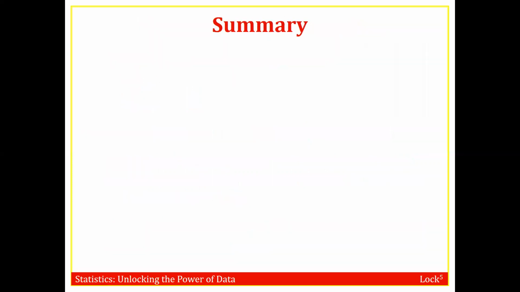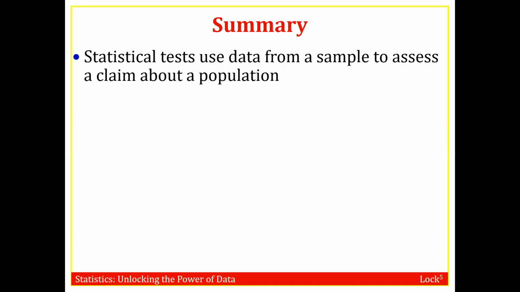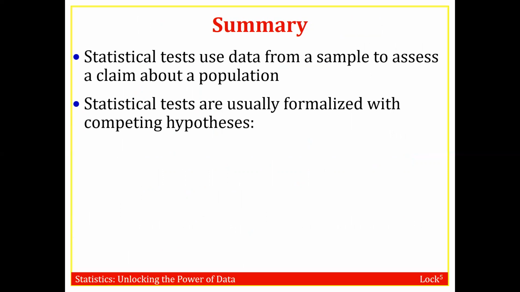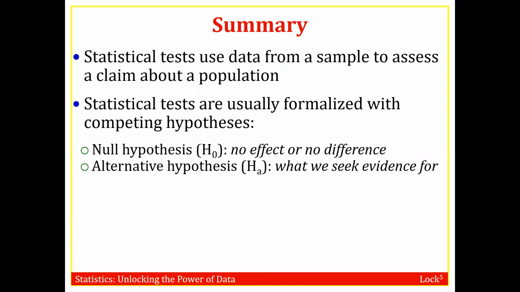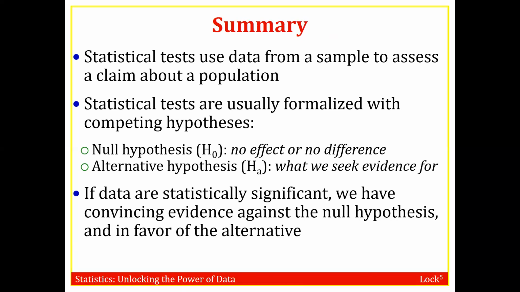So to summarize section 4.1, statistical tests use data from a sample to assess a claim about a population. They are usually formalized with competing hypotheses: the null hypothesis, which corresponds to a statement of no effect or no difference, and the alternative hypothesis, which is a statement concerning what we seek evidence for. If the data are statistically significant, we have convincing evidence against the null hypothesis and in favor of the alternative.